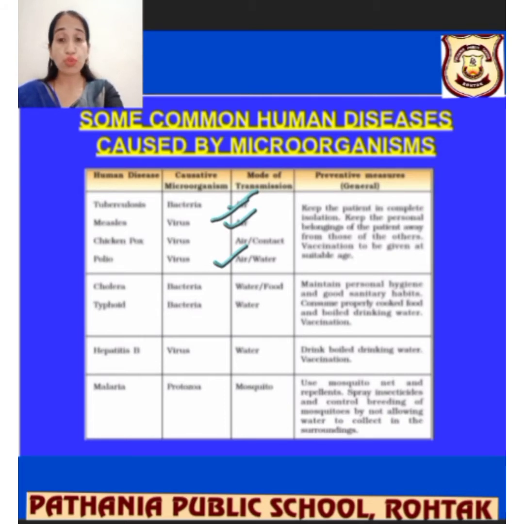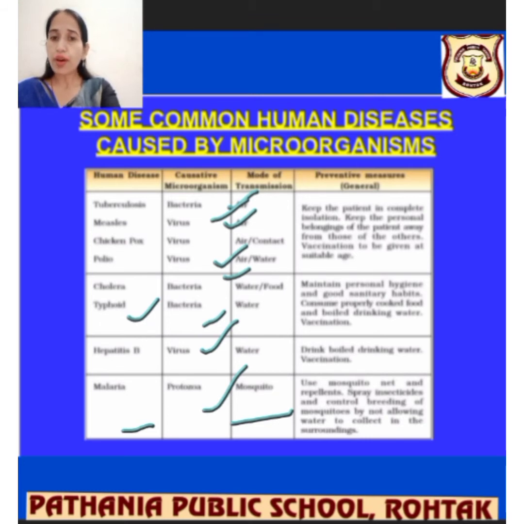Cholera is due to bacteria, of course, because unhealthy and uncovered water can make a person suffer from typhoid and cholera. Typhoid is again due to bacteria; contaminated water and food can affect a person's health. Hepatitis B is again caused by a virus. And malaria is due to protozoa, which enter through a mosquito and definitely affect the person's health.